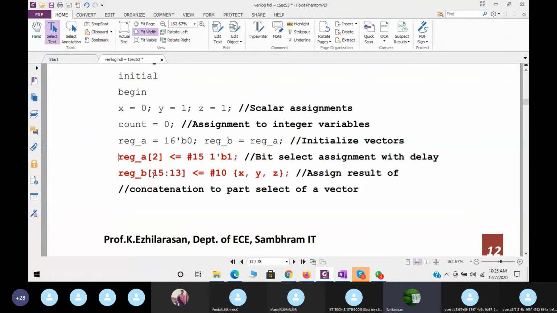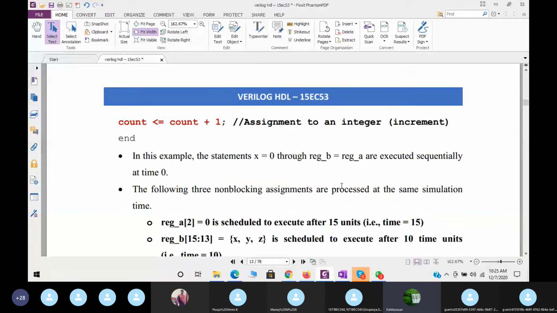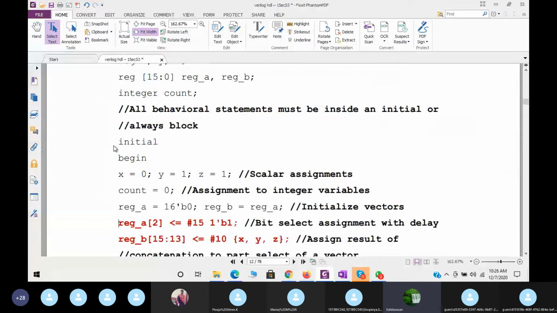Now we need to know how this execution will take place. Until here, this delay is 0, this delay also 0. Then what about this delay?